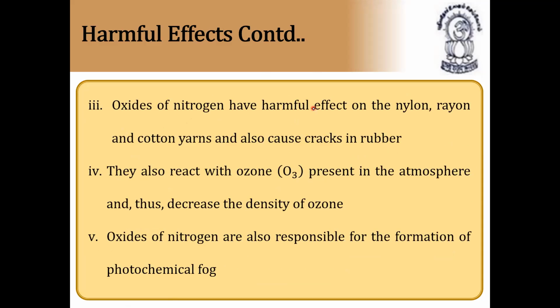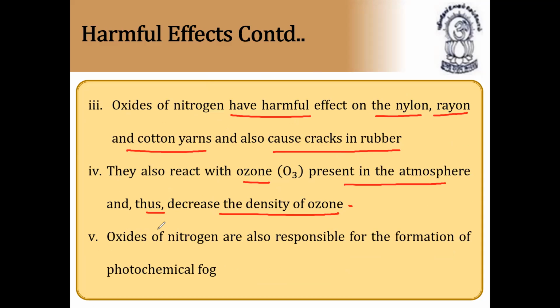Next, harmful effects continuation. Oxides of nitrogen have harmful effects on nylon, rayon, and cotton yarns and also cause cracks in rubber. They also react with ozone present in the atmosphere and thus decrease the density of ozone. Oxides of nitrogen are also responsible for the formation of photochemical fog. That's why this nitrogen dioxide is very harmful. So we almost have to do prevention for nitrogen dioxide.